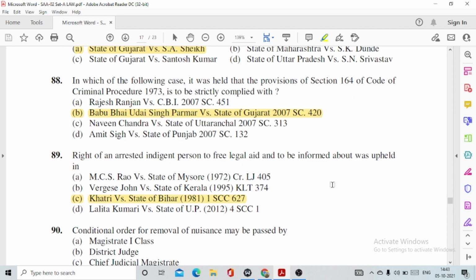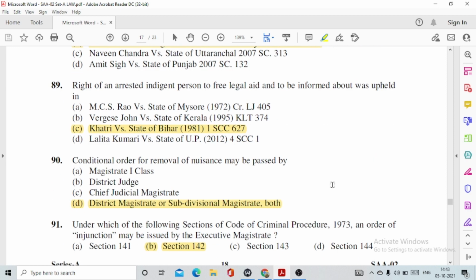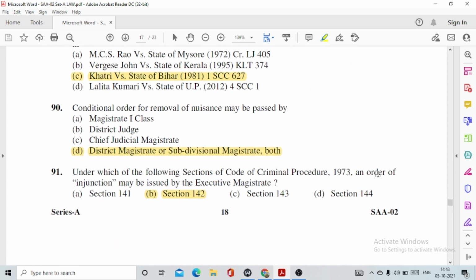89, right of an arrested indigent person to free legal aid and to be informed about was upheld in option number C, Khatri versus State of Bihar. 90, conditional order for removal of nuisance may be passed by this option number D. This is given under section 133 of CRPC, district magistrate or subdivisional magistrate or both.